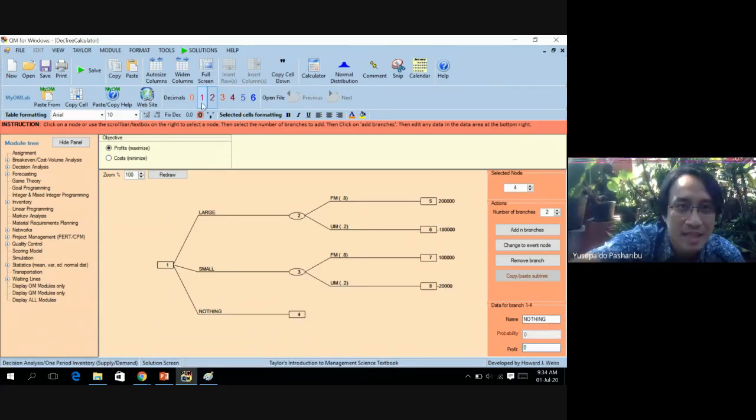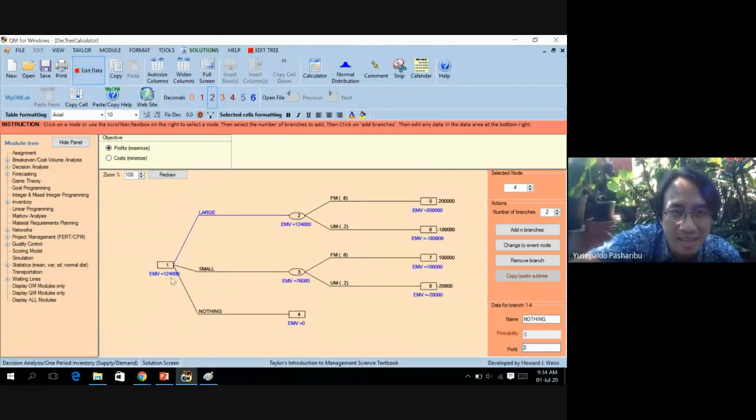Let's try. Yeah, $124,000 is the highest EMV. That means large is the best solution.